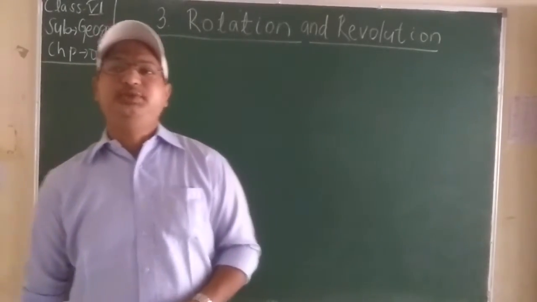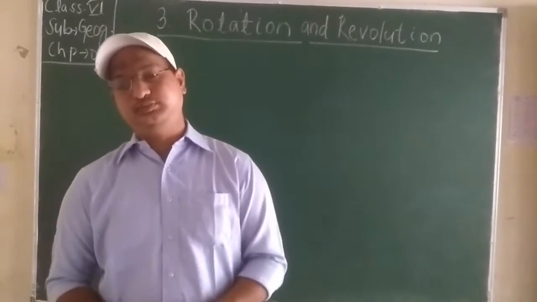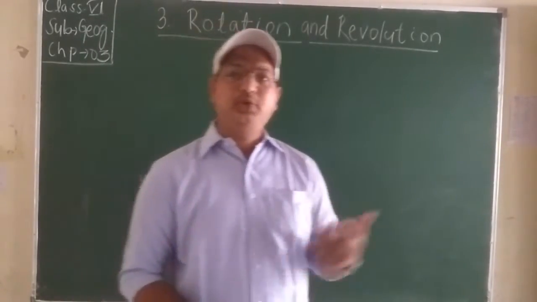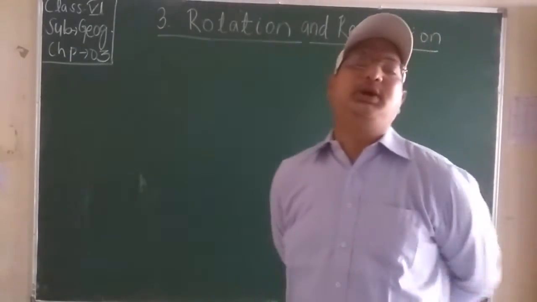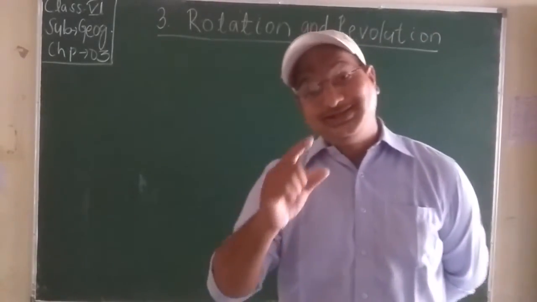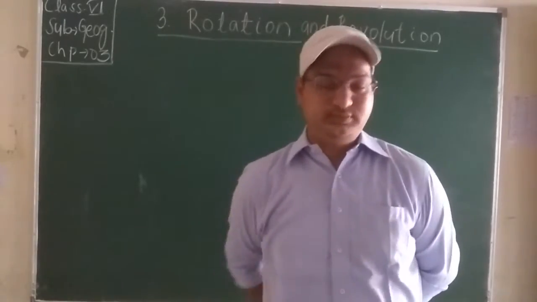Okay, students, ancient people did not know whether the earth was revolving around the sun or the sun around the earth. They thought that the sun is revolving around the planets, but it is not so.